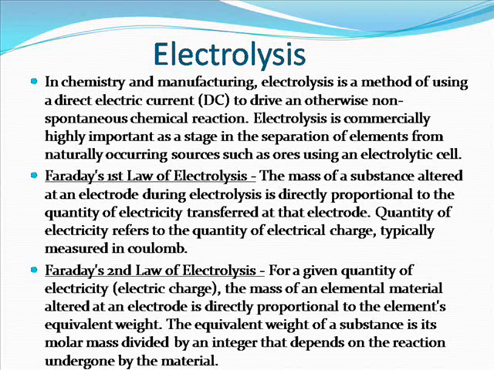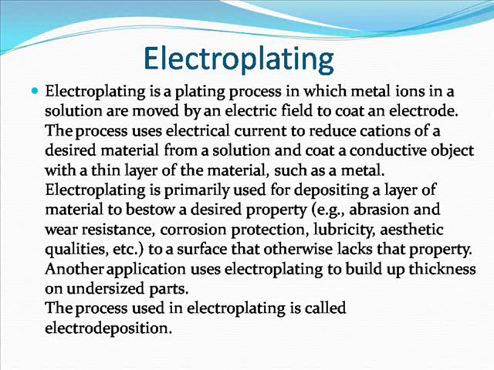Electroplating is a plating process in which metal ions in a solution are moved by an electric field to coat an electrode. The process uses electrical current to reduce cations of a desired material from a solution and coat a conductive object with a thin layer of the material, such as a metal.